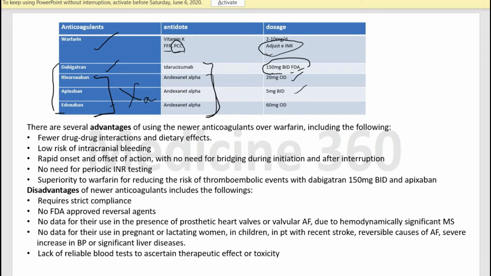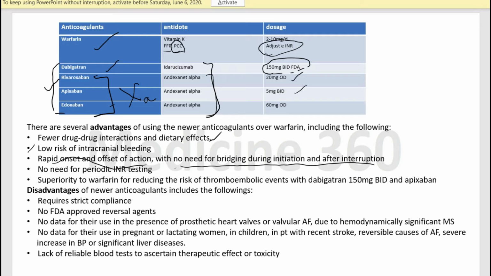Those can be isoniazid, valproic acid, ketoconazole, fluconazole, etc. Now, the newer anticoagulants have a lower level of drug-drug interactions or dietary effects, which can increase or decrease their blood levels. There is a low risk of intracranial bleed with the newer drugs, and they have a rapid onset and offset of action, so we do not need any bridging during initiation or after interruption.